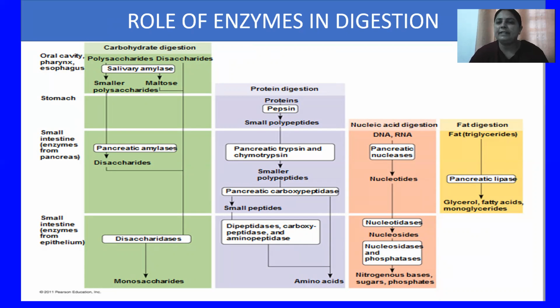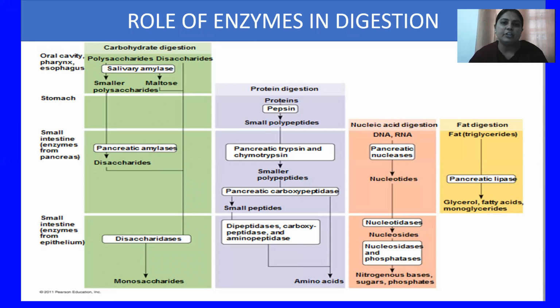So carbohydrate digestion, as you know, takes place in your mouth. One enzyme is present, salivary amylase. This salivary amylase enzyme breaks the carbohydrates and converts them into a simpler form, which is known as maltose. Then in the stomach, only protein digestion takes place; the digestion of carbohydrates is not there.